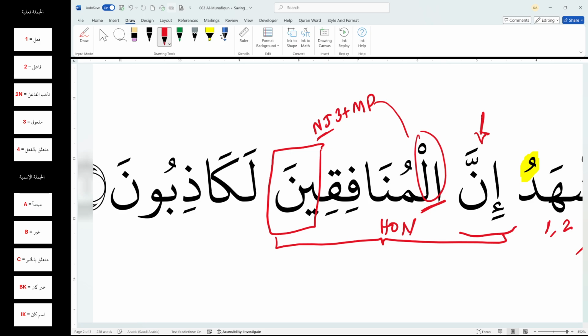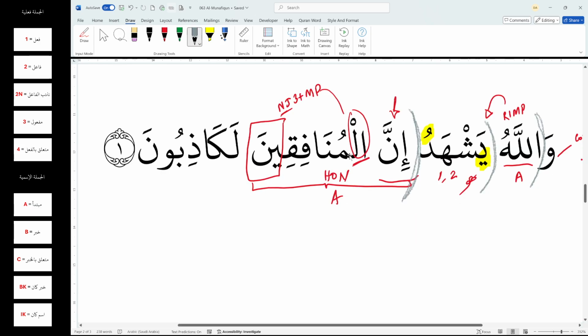Oops, so we slide up. Let me go down again. So yeah, we have the third bracket, which we started with the word Allah, and now we have it with yashhadu as well. Okay, so 3 brackets here. Now, first we have to solve this bracket.